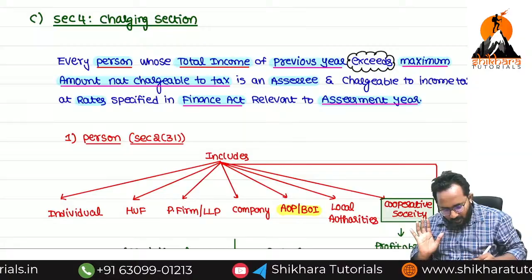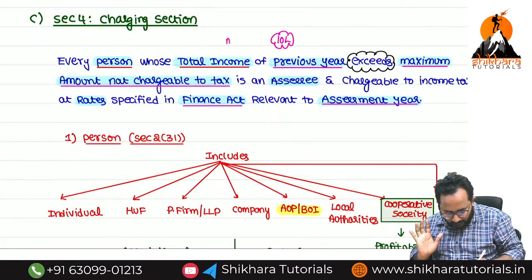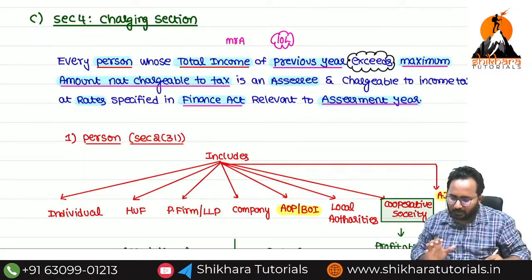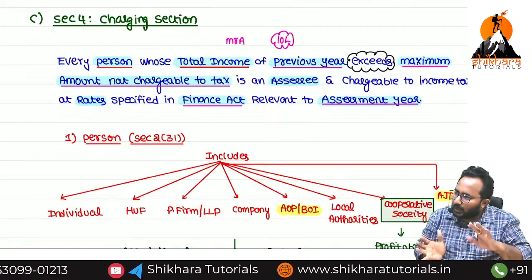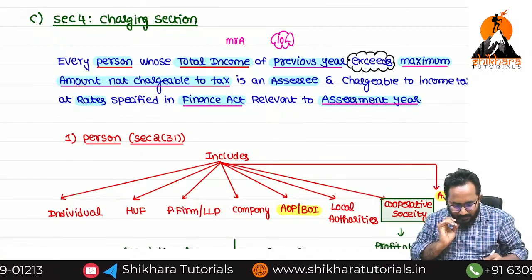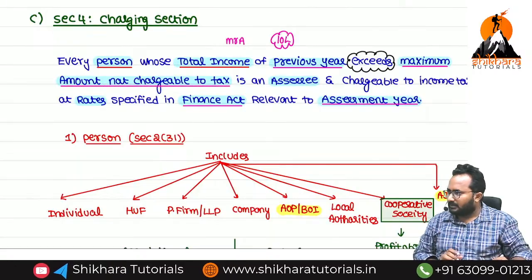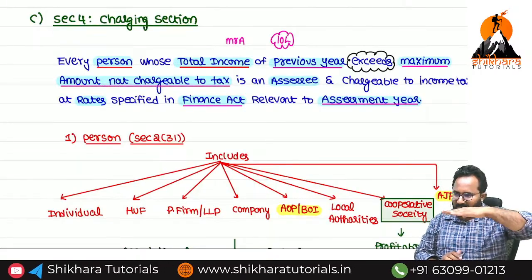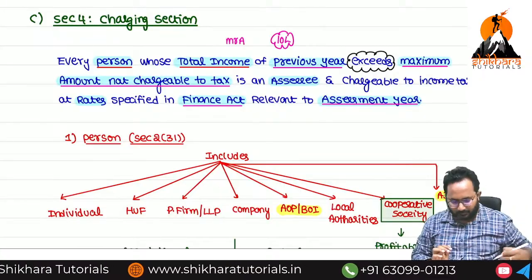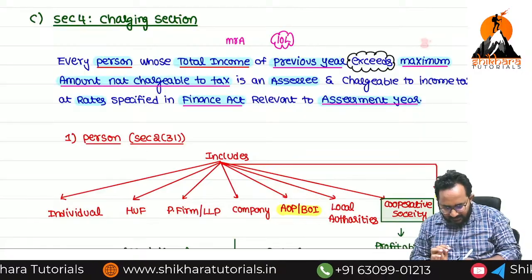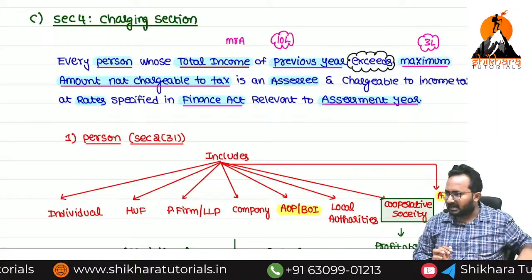Suppose Mr. A has a total income of the previous year of 10 lakh. Now we have to compare that with the maximum amount not chargeable to tax. So this is a maximum amount, 0 to, for example, 3 lakhs. In the Act, they will say what is that maximum amount not chargeable to tax? 3 lakhs.